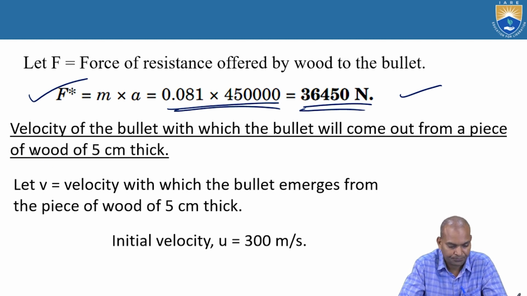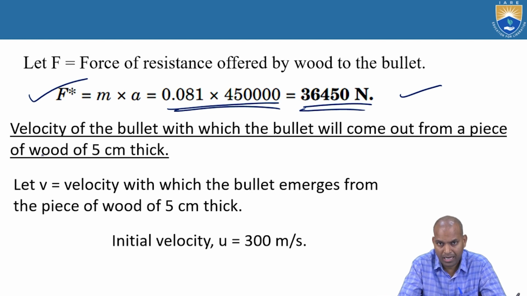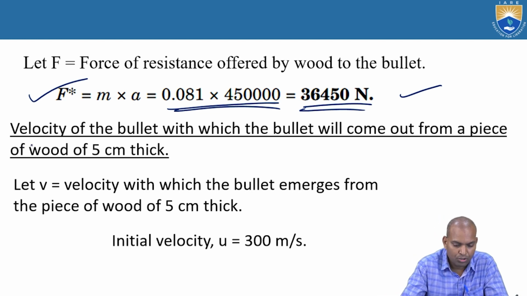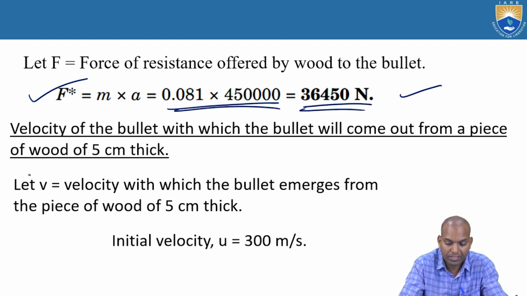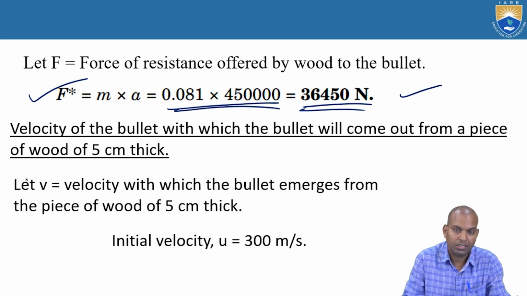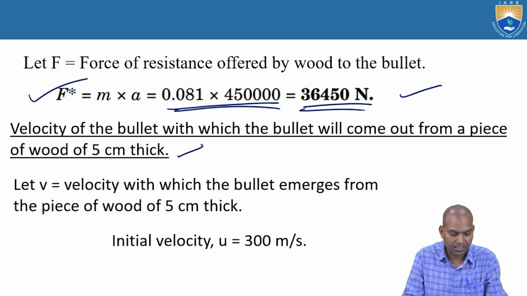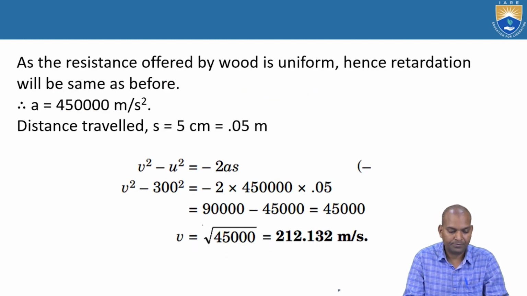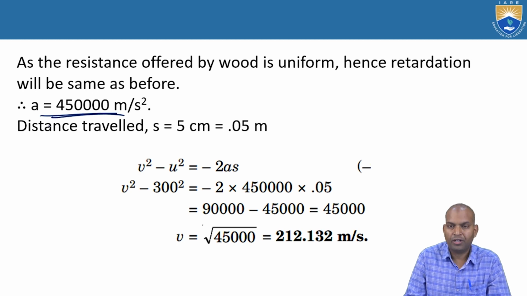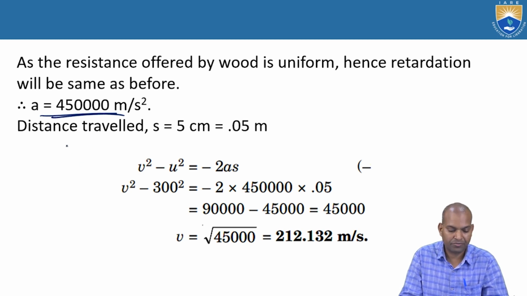Now next, how much velocity does the bullet emerge with from that wood. So the velocity with which the bullet will come out of a piece of wood of 5 centimeters thickness: the initial velocity is u equal to 300 meters per second, and the acceleration, that is retardation, equal to 450,000 meters per square second.